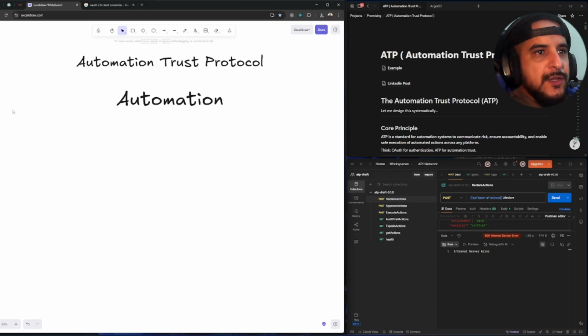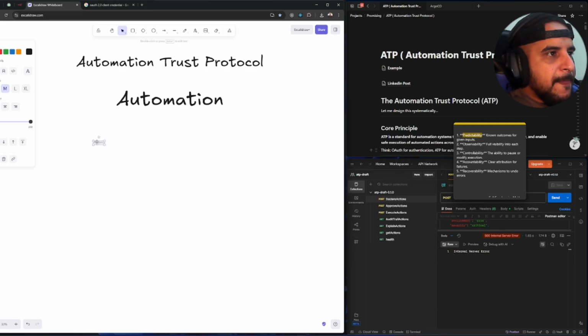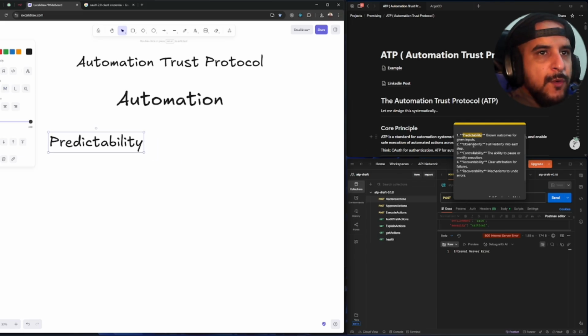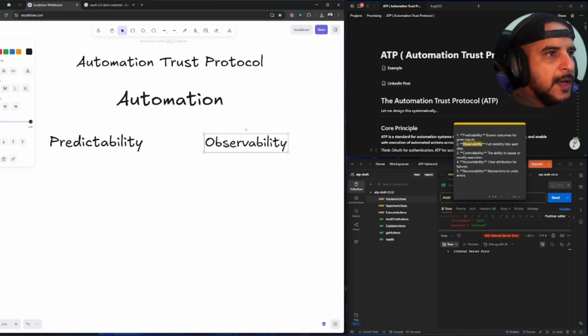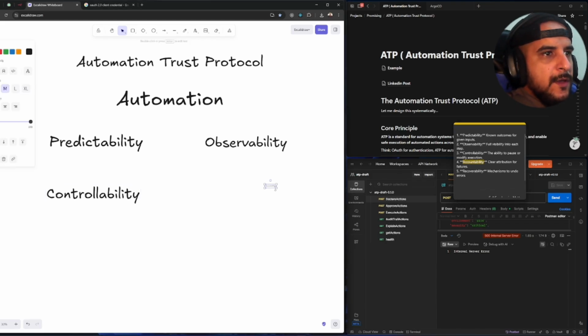And that's why I thought a protocol like the Automation Trust Protocol, ATP, is very important, because there is more to automation than just that, right? And what we mean by that is just taking those words: predictability, observability, controllability, accountability, and recoverability, right?